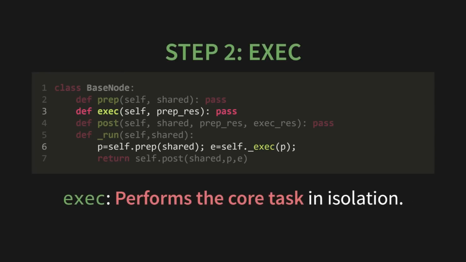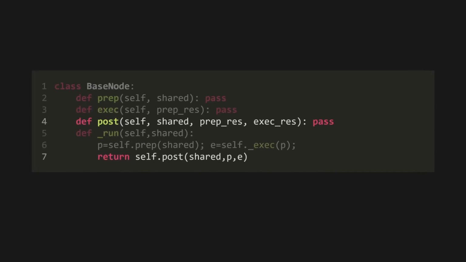Next up, exec, for execute. This is the do the cooking phase. And this is super important. Notice that the exec function only receives the ingredients the prep handed it. It cannot see the entire shared space. It's working in a clean, isolated bubble. This is a deliberate design choice. It forces a clean separation between your data fetching logic and your core computation logic, which makes your code incredibly clean and easy to test. This is where you do your math, call your API, or prompt your LLM.